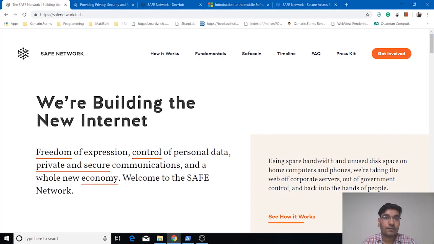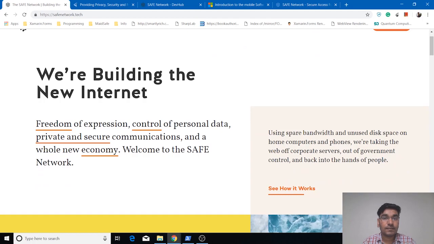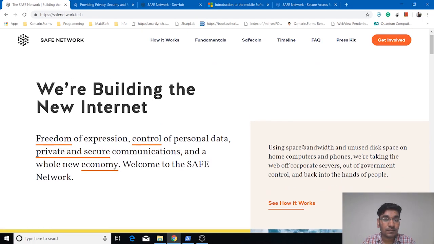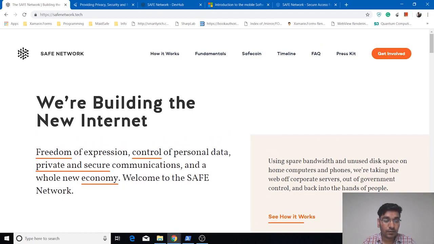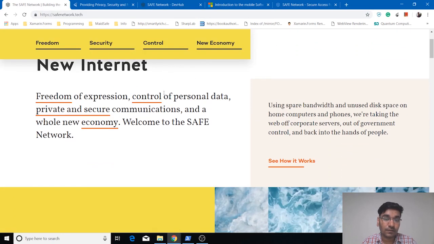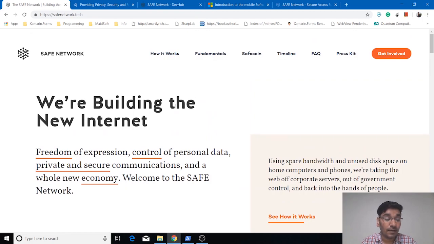The Safe network is world's first open source, autonomous and decentralized data and communication network. It can't be censored, turned off, blocked, or controlled by any person or organization. Its mission is to provide privacy and security to all the users, and only the users have complete control of their data. For more information, you can visit safenetwork.tech and you will find how the Safe network works, the fundamentals we rely upon for the development of this network, SafeCoin, and the FAQ section.